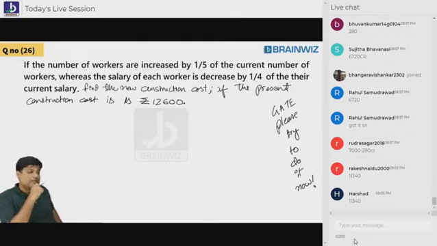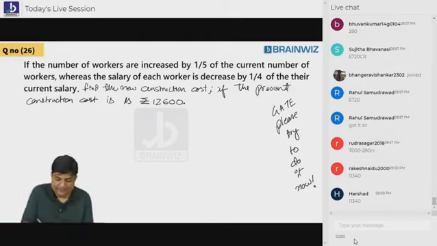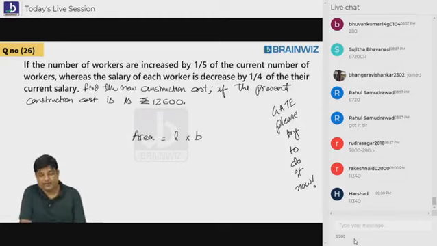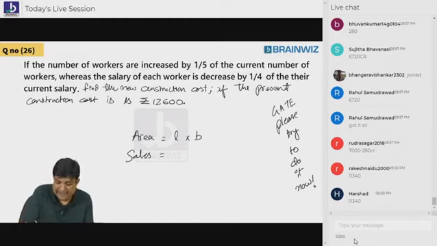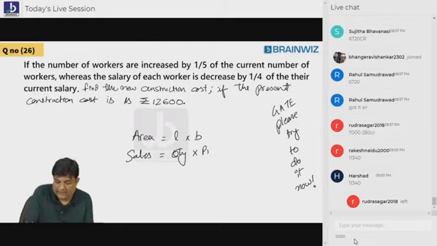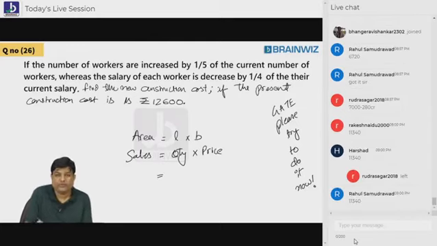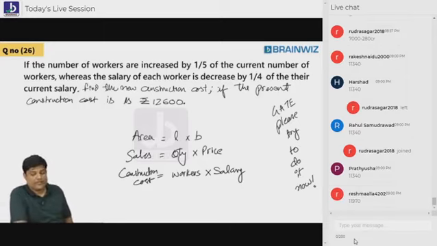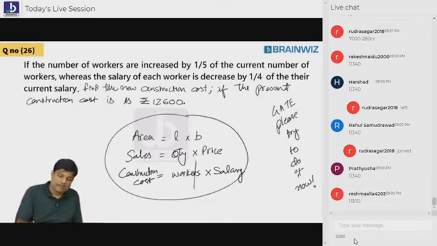Following everybody? So students, let me just try to ask you one thing here. Area is length into breadth. Sales is quantity into price. In the same fashion here also, try to understand that. Workers, when you multiply with their salary, then definitely you will have one thing, that is construction cost. All are same questions. When workers are more, salary is more, construction cost is also more. When workers are less, salary is less, construction cost is also less.